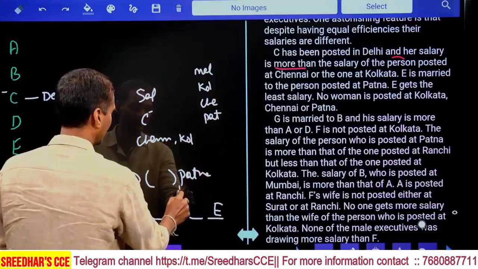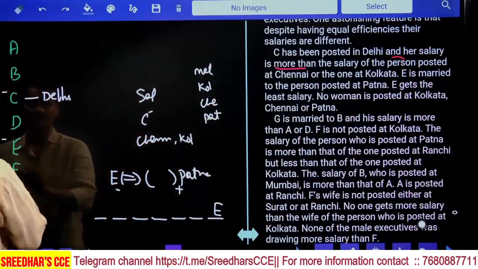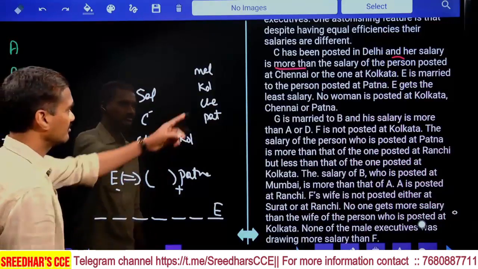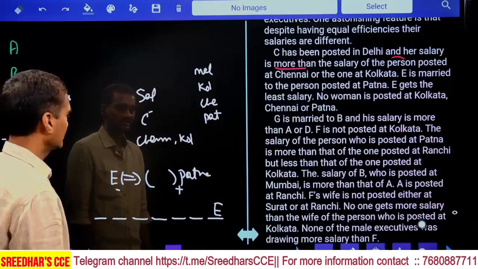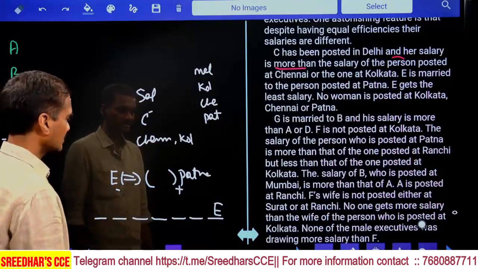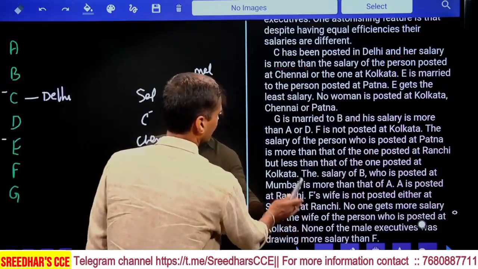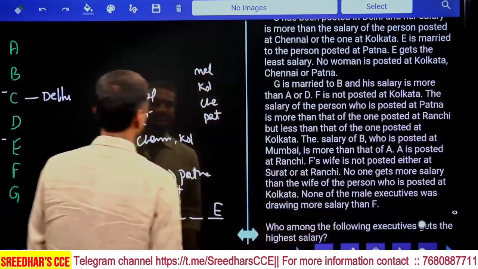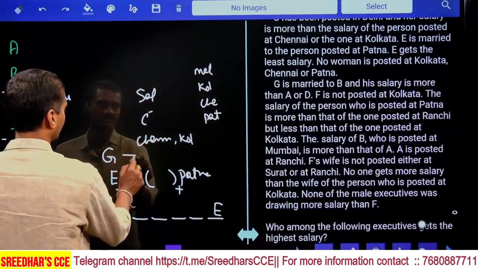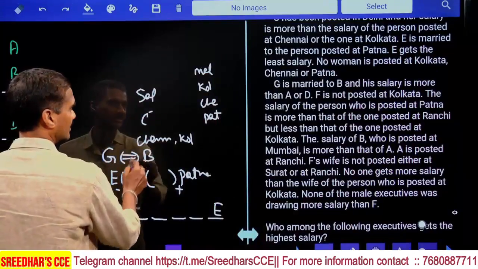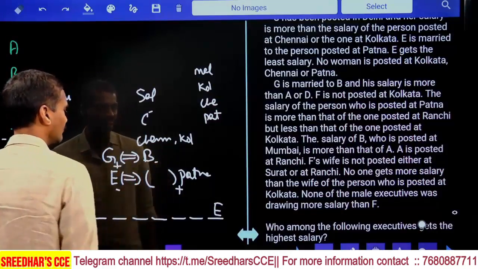Now Patna is a male, hence the other one is a female. The one who was posted at Patna is a male, and that person is married to E. And this E is getting the least salary among those 7. Next one, G is married to B. Now G and B form a married couple. G is a male and B is a female.